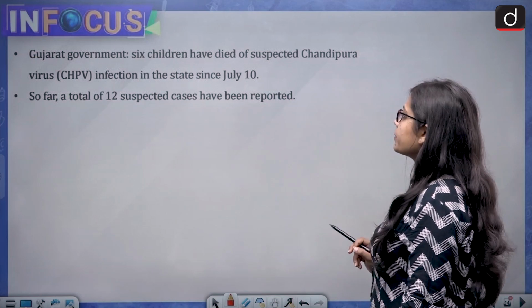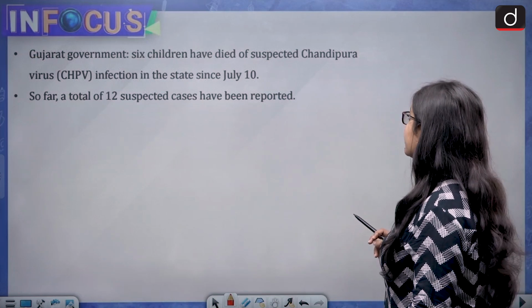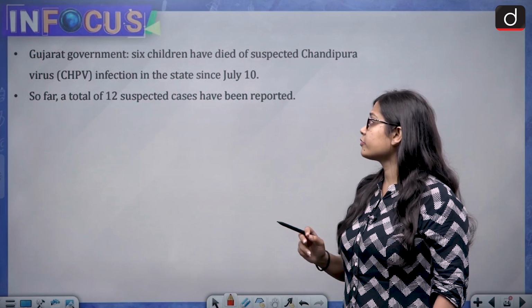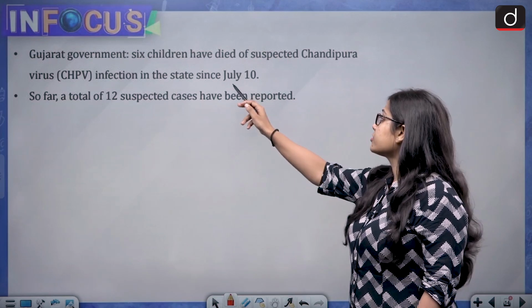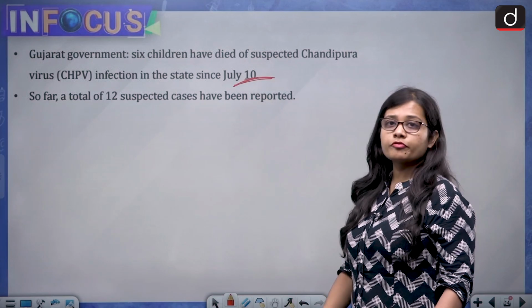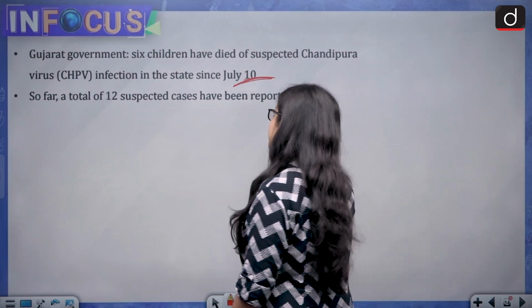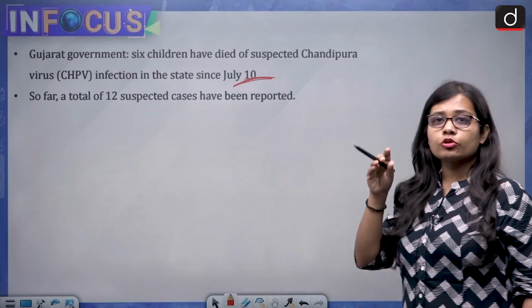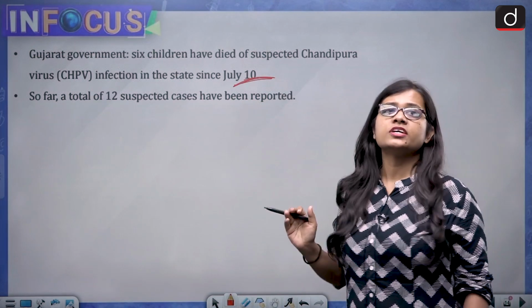So the Gujarat government has said that 6 children have died of suspected Chandipura virus infection in the state since 10th of July. And so far, a total of 12 suspected cases have been reported, not only from Gujarat but the surrounding states also.